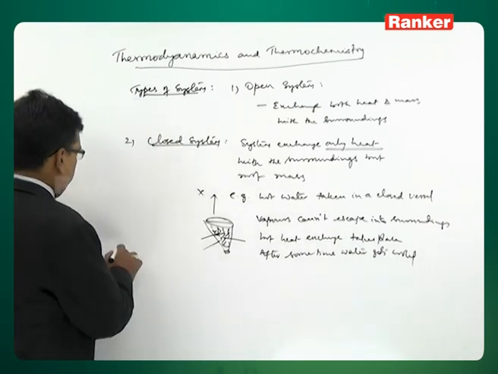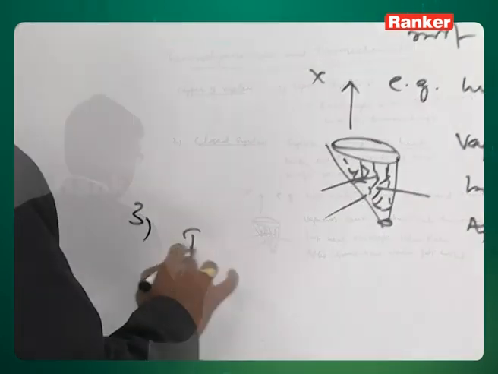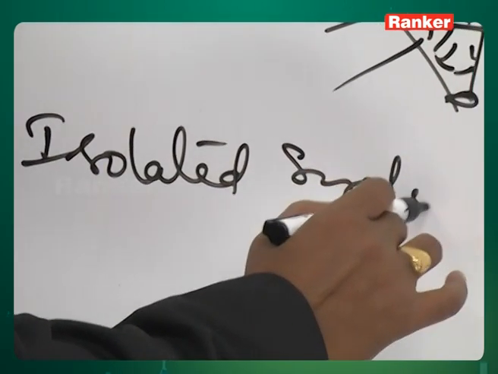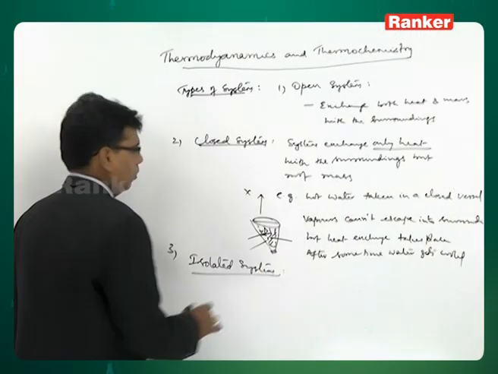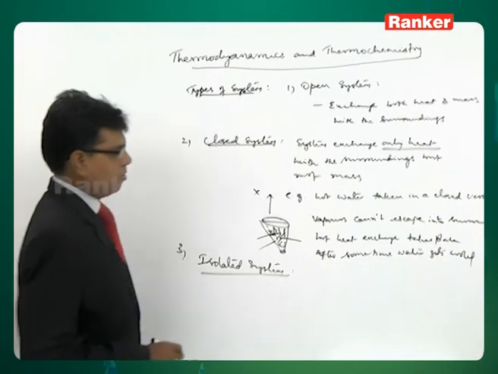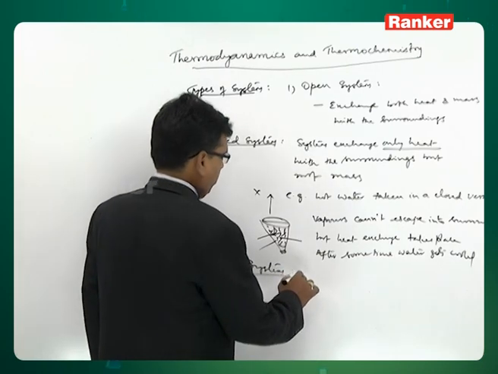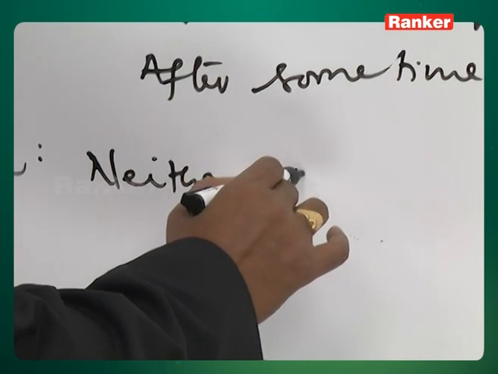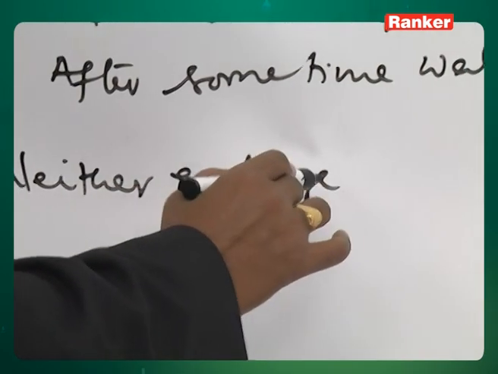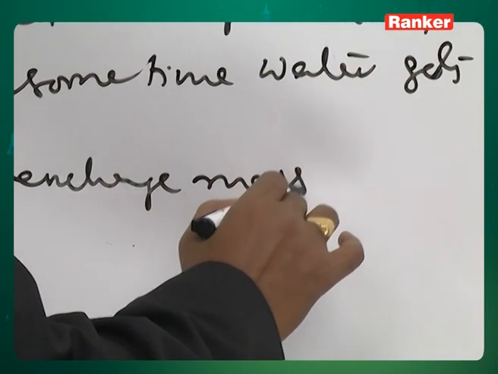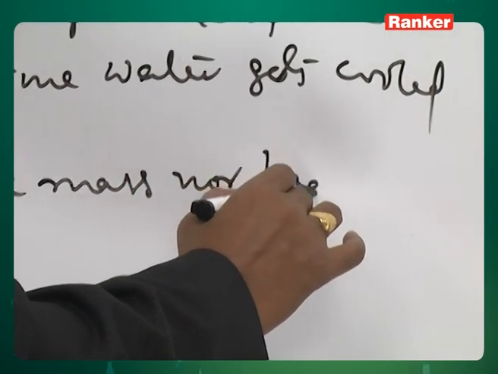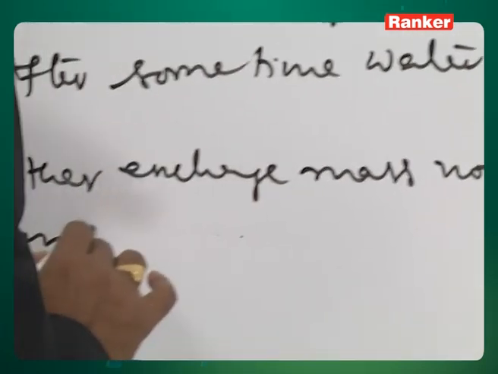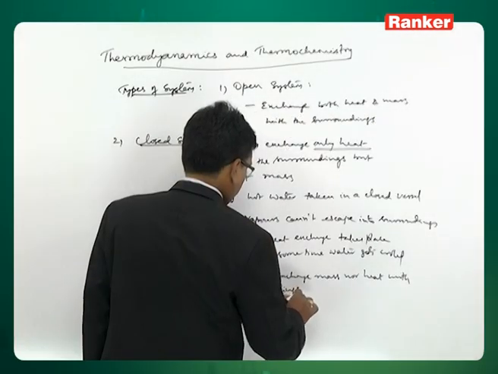After these two, the third one we have is the isolated system. What is an isolated system? An isolated system is the one that exchanges neither mass nor heat with the surroundings.